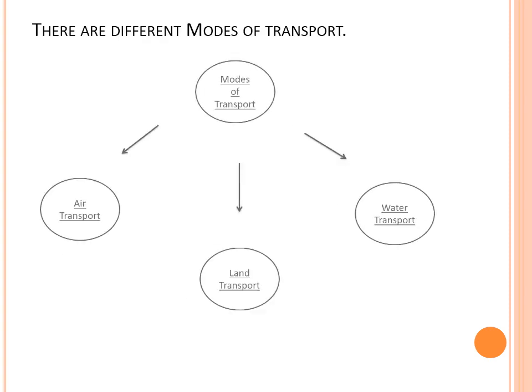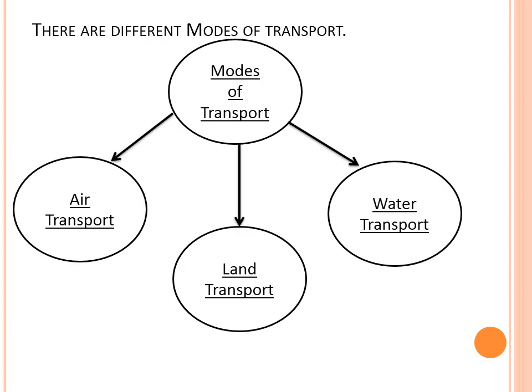Now we are going to talk about different modes of transportation, that is, how transportation is done from one place to another. There are three modes of transportation: air transport, land transport and water transport.